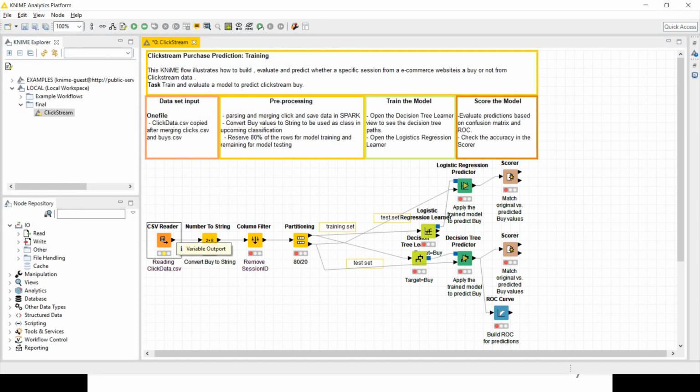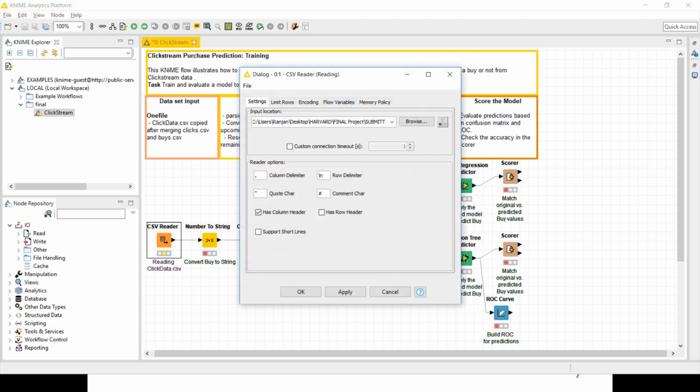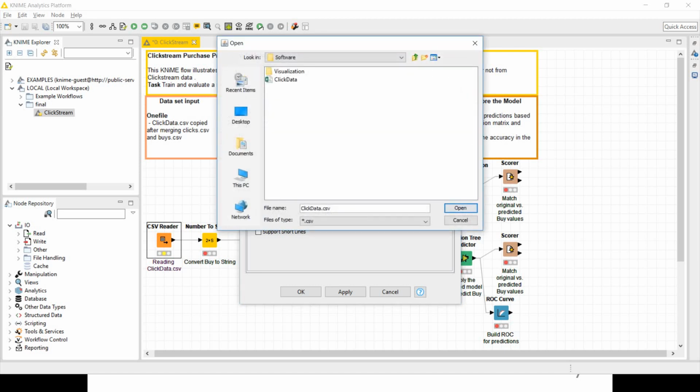KNIME has a collection of organized nodes to build a predictive model. I have used two models, decision tree and logistic regression, to predict the purchase. The workflow starts with the CSV reader, where it is taking the file.